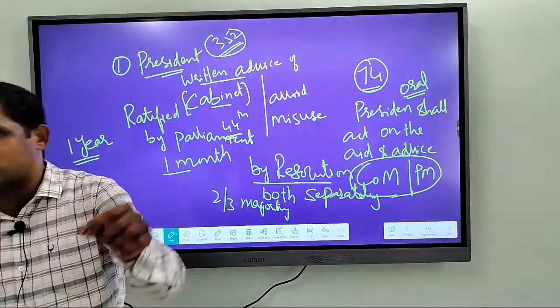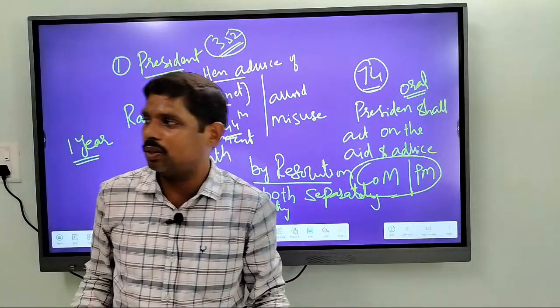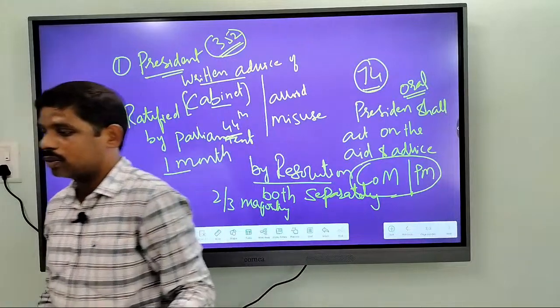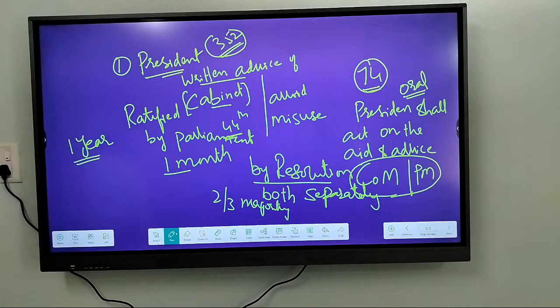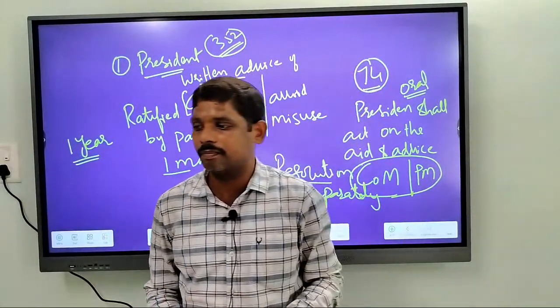I want everyone to participate. Whether it is right or wrong, do talk to me. Do chat with me. If a resolution is not passed within 1 month, what will happen?